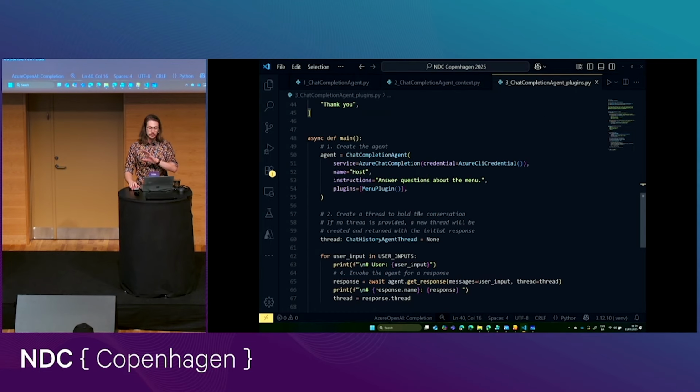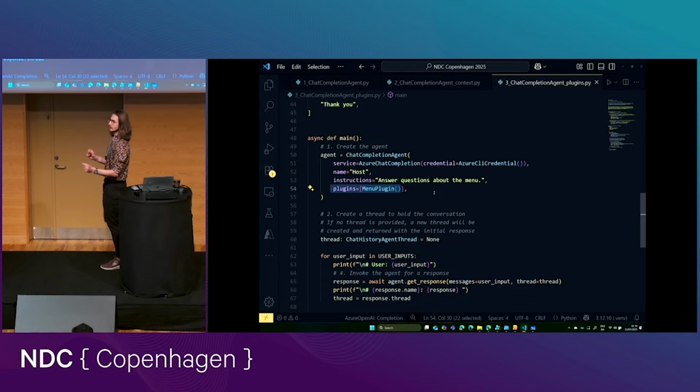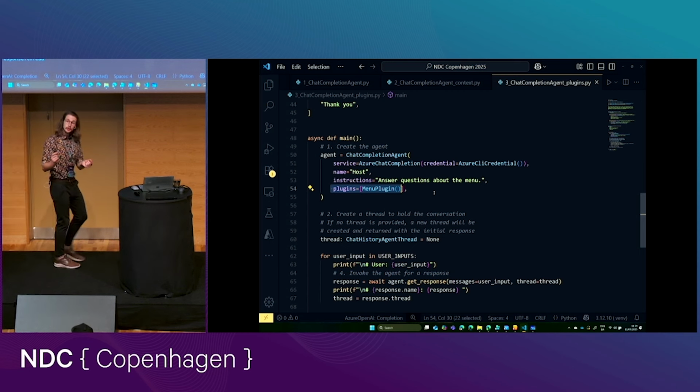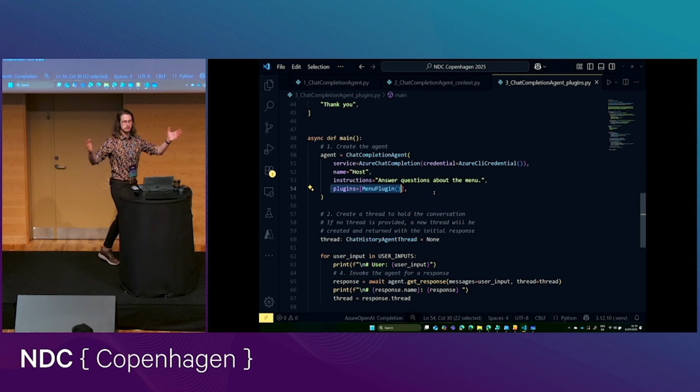The rest is pretty much exactly the same as in previous samples. The one big difference, we are providing our plugin here. So we are being explicit to Semantic Kernel to say, when you set up this agent, it should have access to all of the functions inside the menu plugin. And we could be more specific. We could add more plugins. We could vary which plugins we're adding to different agents.